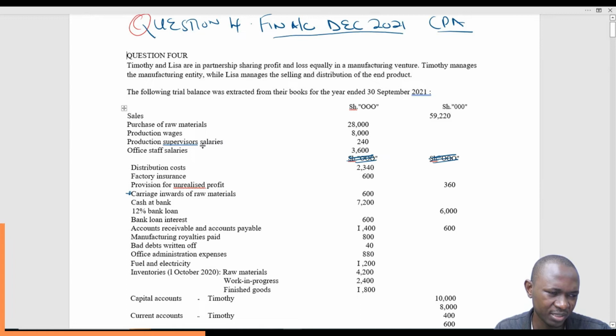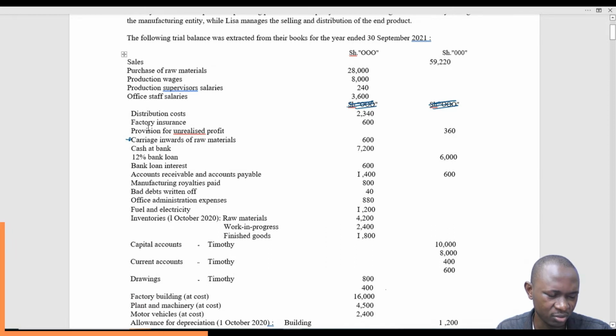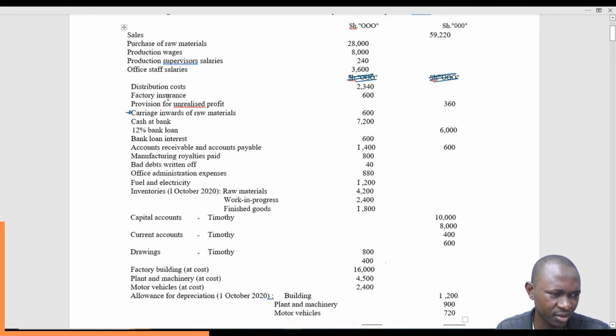Then we check if we have any other direct expense. Production supervisor salaries will come under the factory costs. Office salaries don't apply here in the factory; they apply outside the factory and will feature in the financial statements. Distribution costs, same. Factory insurance goes under factory overheads.